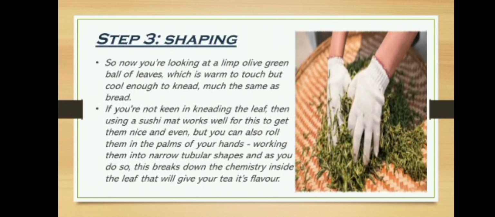The next step is shaping. So now you are looking at a limp olive green ball of leaves which is warm to touch but cool enough to knead, much the same as bread. If you are not keen on kneading the leaf, then using a sushi mat works well for this to get them nice and even. But you can also roll them in the palms of your hand, working them into narrow tubular shapes as you do so. This breaks down the chemistry inside the leaf that will give your tea its flavor.